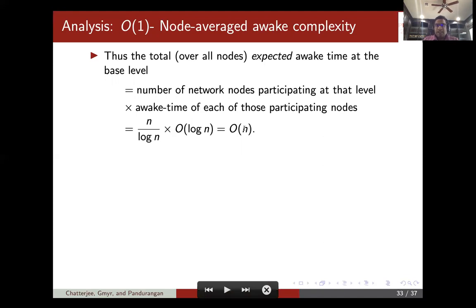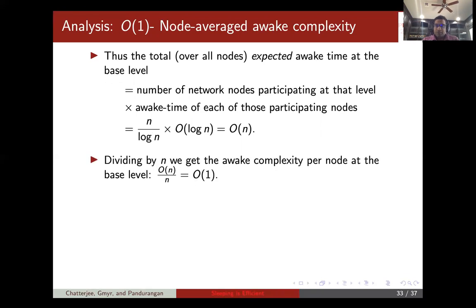Okay, and that's the reason why I need to get this n by log n to cancel this log n. So that's why I went to that depth. Okay, and of course, the total is O of n. So dividing by n, we get the awake complexity per node at the base level to be O of n.